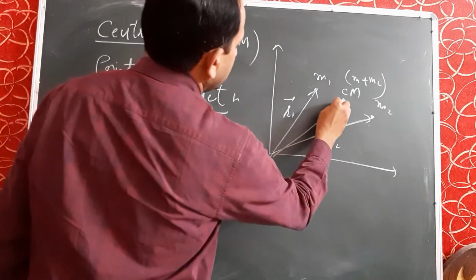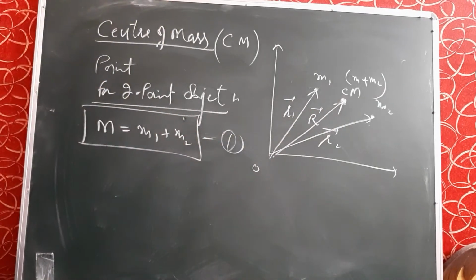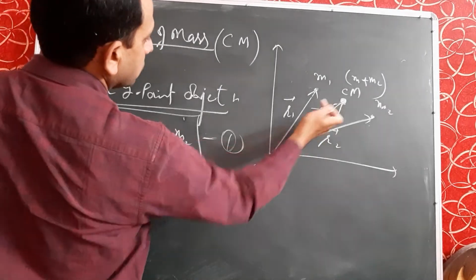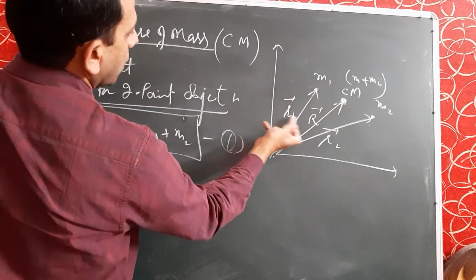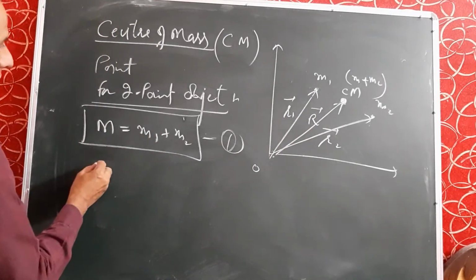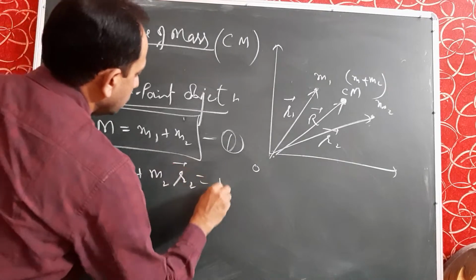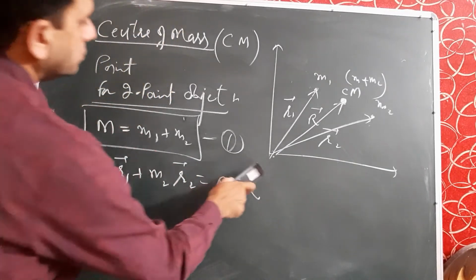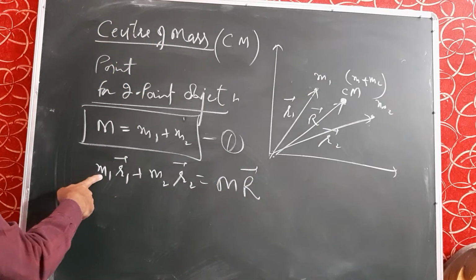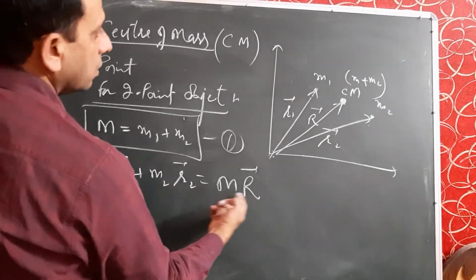And the position of this center of mass point from O is capital R. We can find the position of the center of mass from O by using r1 and r2, using the method of moments: m1 r1 plus m2 r2 is equal to M R. Here m1 is the mass of the first particle, r1 is the position vector of the first particle, similarly for the second, and M R is for the total center of mass.